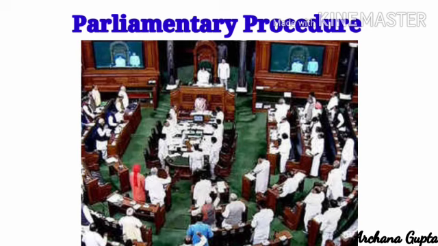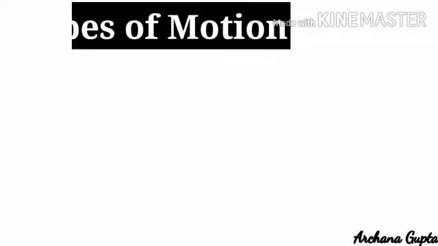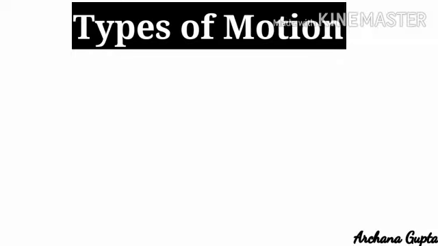It also talks about financial business related to budget. The House also considers many other issues of national importance. Okay, now look at the types of motion. So let's first see the definition of motion.